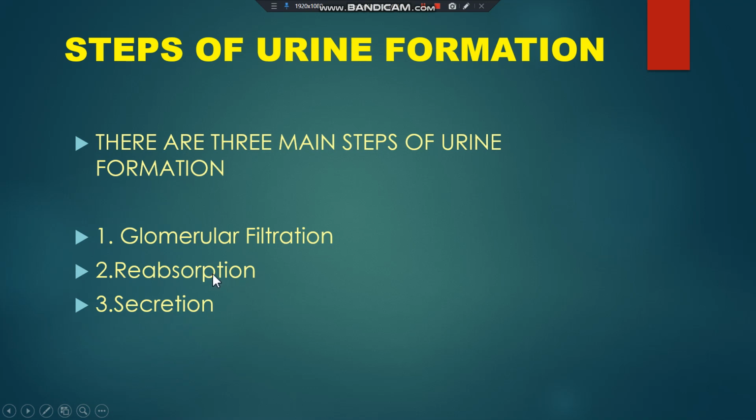So I hope you understood what excretion is: the process of removal of nitrogenous waste from the body. The steps of urine formation are filtration, reabsorption, and secretion. And the basic filtration unit is the nephron, and it is present in the kidney.